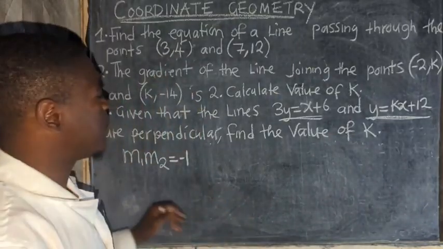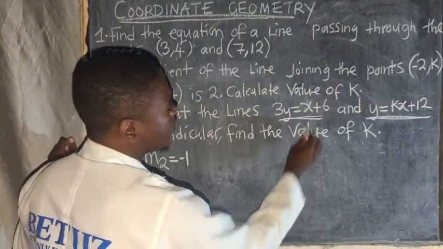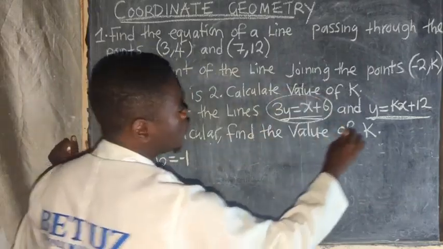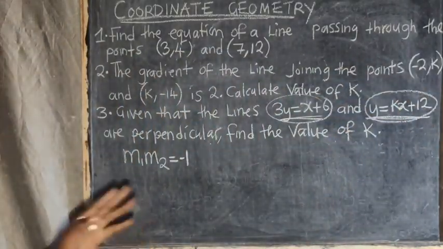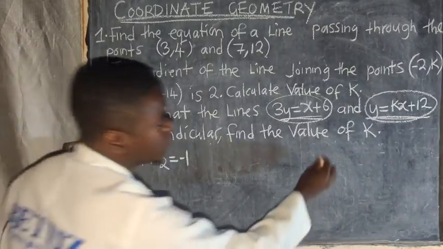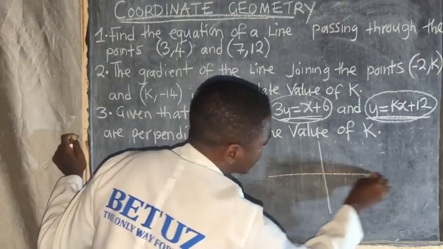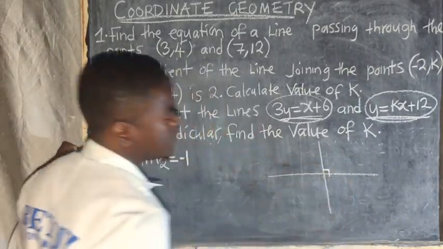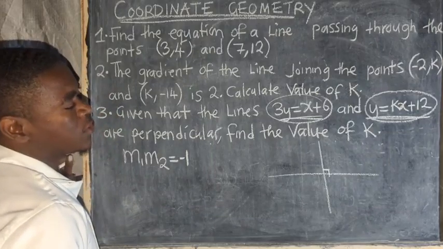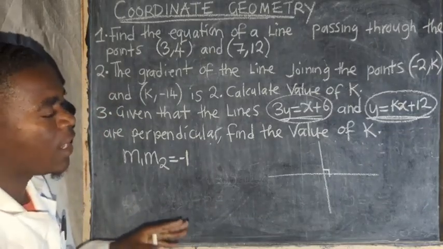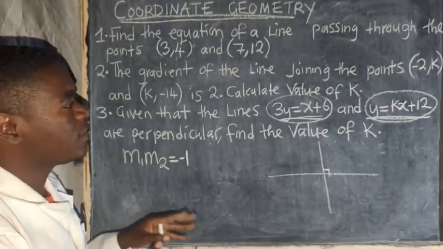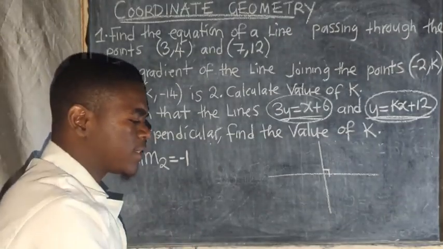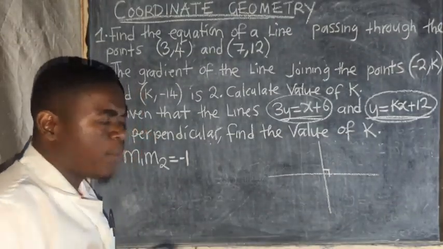So now, in this particular question, you are given 2 equations which are perpendicular to each other. These are 2 lines perpendicular to each other. They are like this, making a 90 degrees angle. So they are perpendicular. Since they are perpendicular to each other, I need to extract the gradient in both.